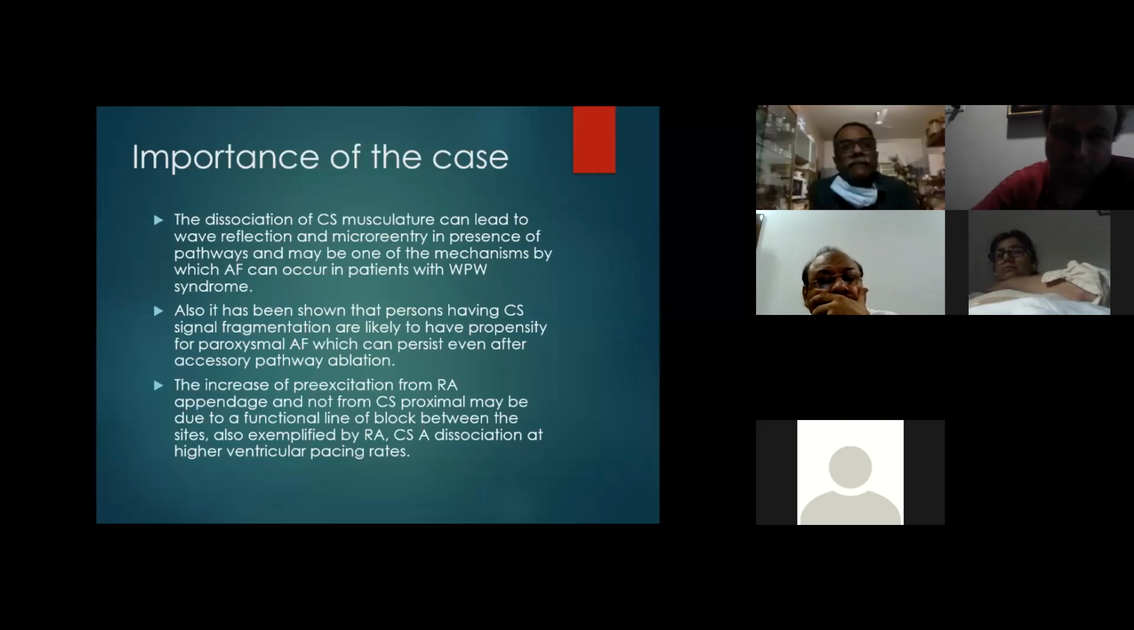And the increase of pre-excitation from the RA appendage and not from proximal CS may also be due to a functional line of block between the two sites, also exemplified with RA and CS dissociation.